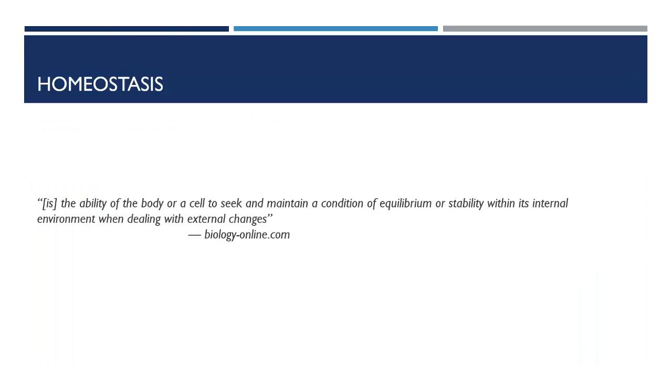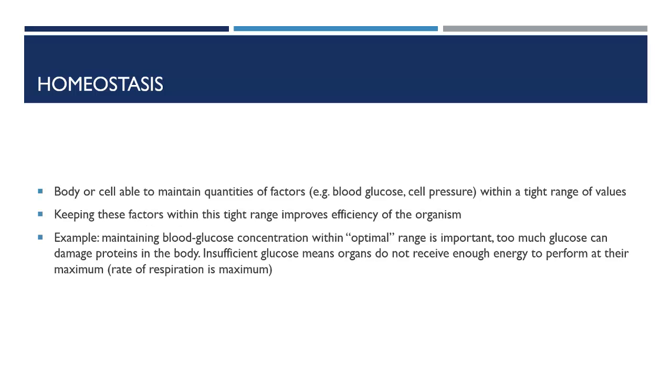Homeostasis is defined as the ability of a body or cell to seek and maintain a condition of equilibrium or stability within its internal environment when dealing with external changes. This means that bodies or cells are able to keep factors in the body, such as blood glucose, cell pressure, and blood pH, within a small range.